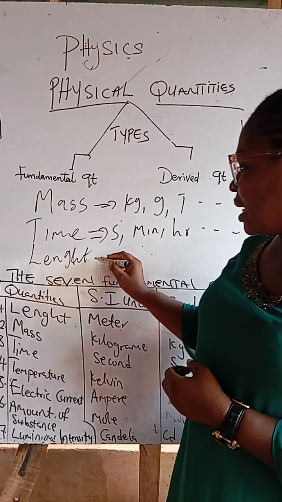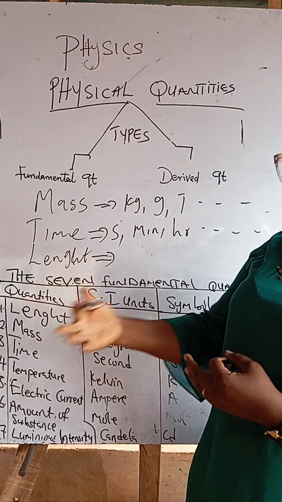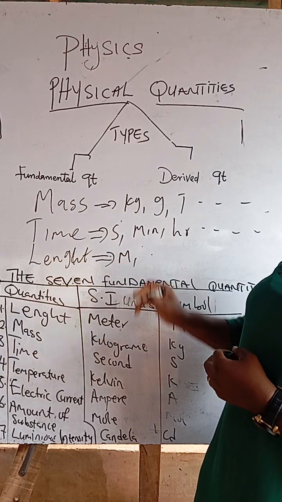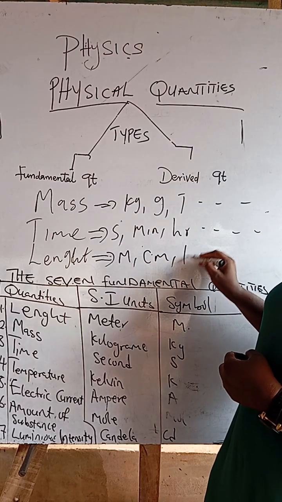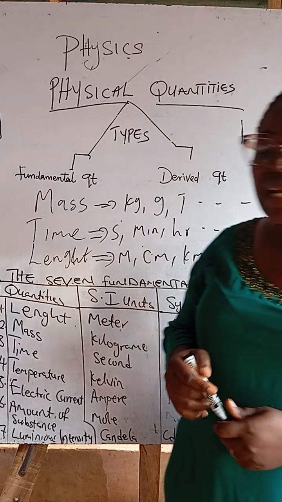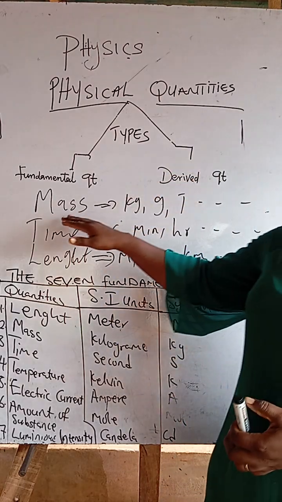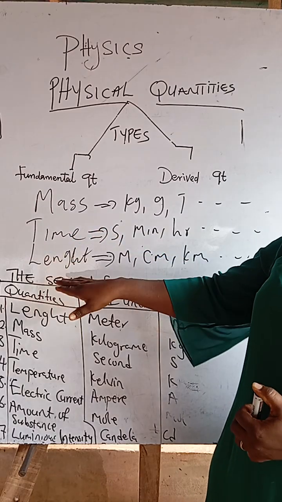The same thing in length. We have names assigned to length. We have the meter, we have the centimeter, we have the kilometer, and so on. These are all names given to mass, length, and time.